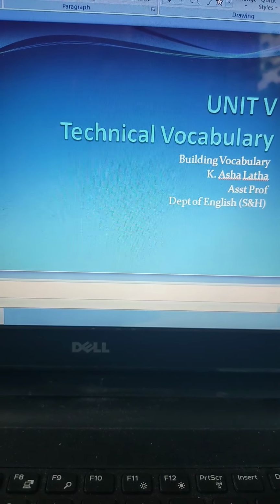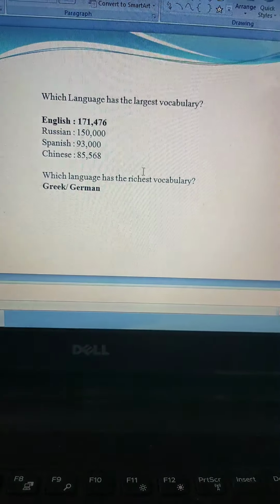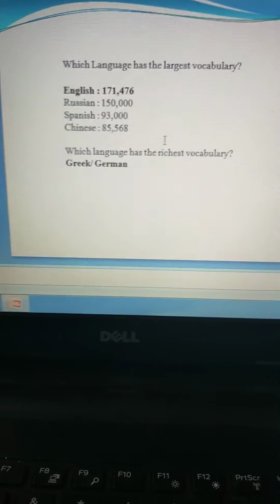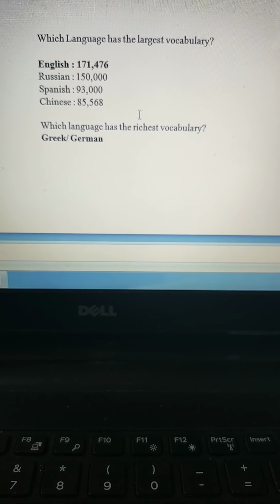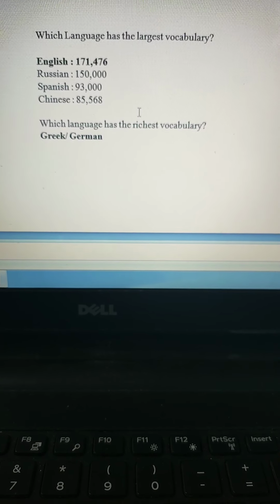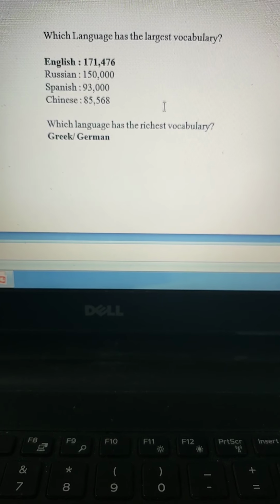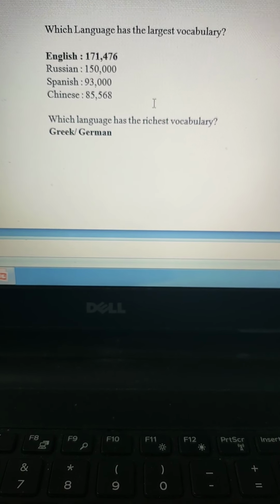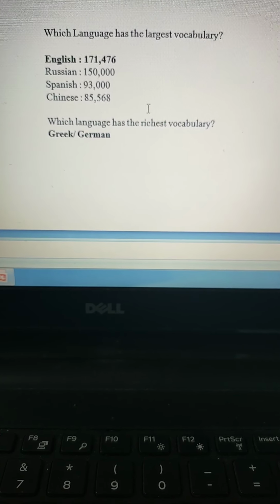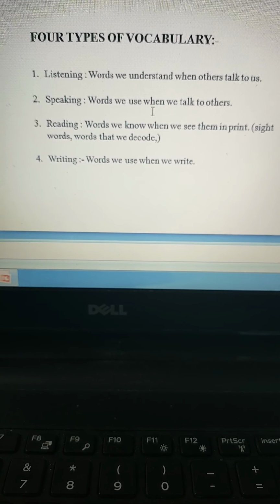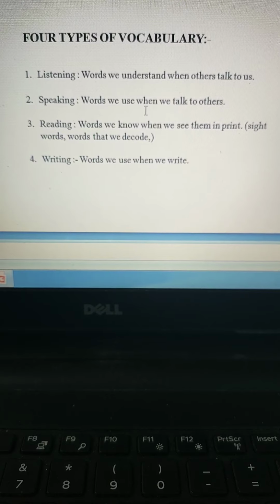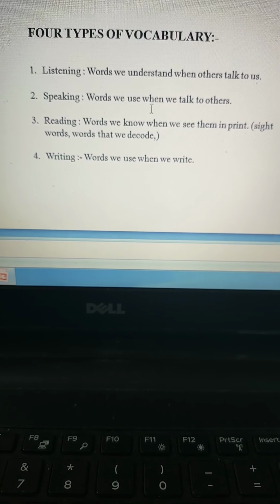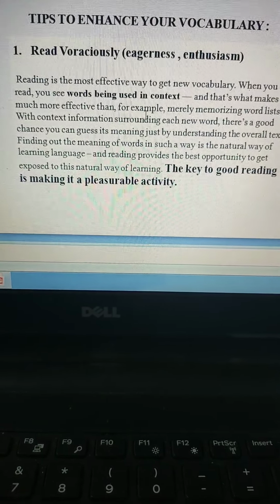The first question that I asked you was, which is the language which has the largest vocabulary? It is obviously English, which has 1,71,476 words. And then the richest vocabulary is in Greek, followed by Latin. And then the 4 types of vocabulary, which is listening, speaking, reading, and writing. And then I spoke about the tips to enhance your vocabulary.